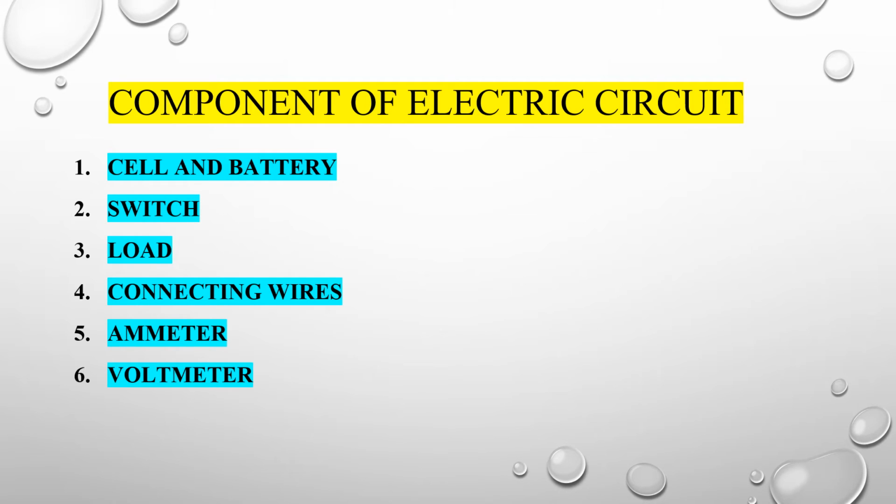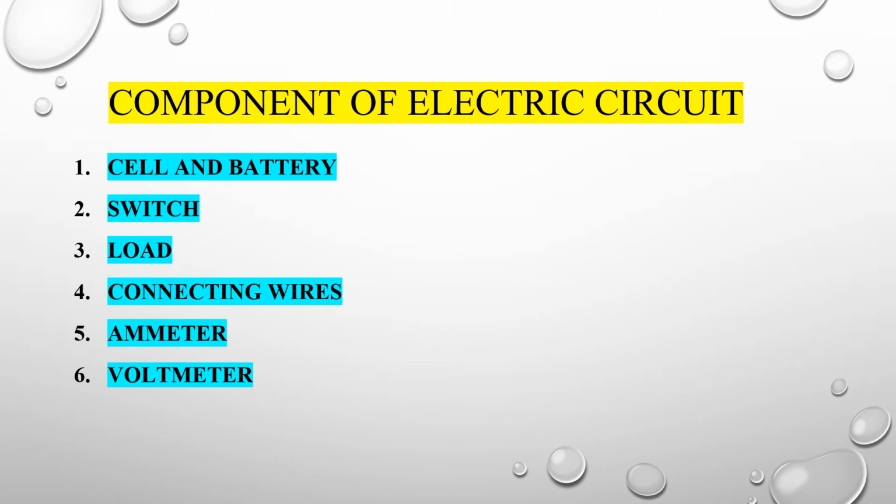Now the load plays a very important role. How much battery is required to glow the bulb? Then you have to choose a battery of such a capacity. It means if this particular bulb requires a 5 volt battery to glow, then you have to always use the 5 volt. It is very mandatory to select the battery also.